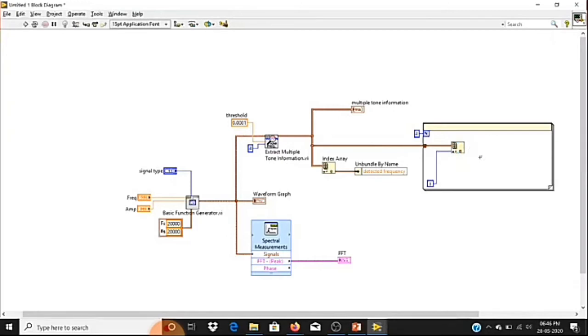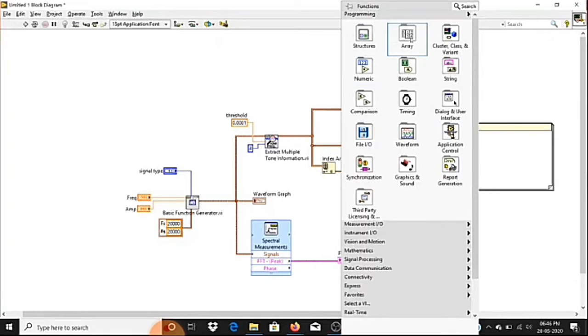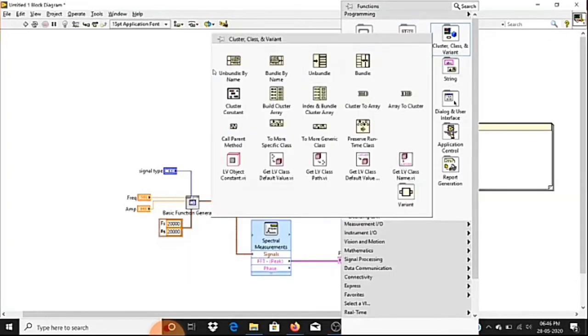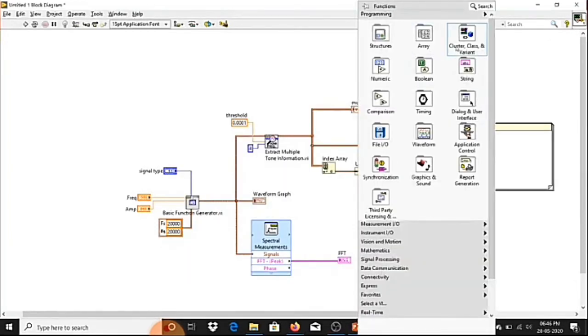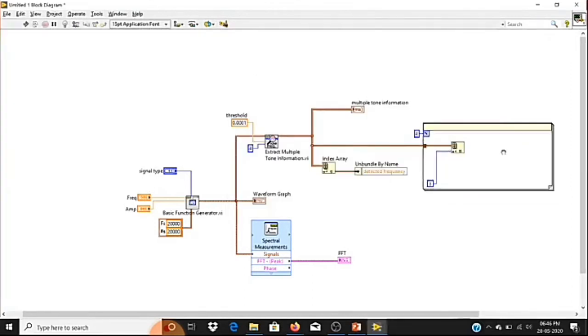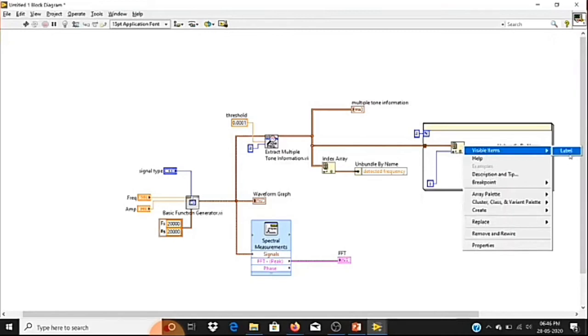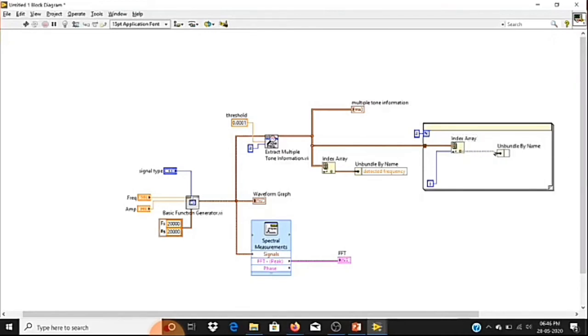Again, from this I'll use unbundle by name. Let me enable its label. So I'm going to separate the frequency of each and every tone.